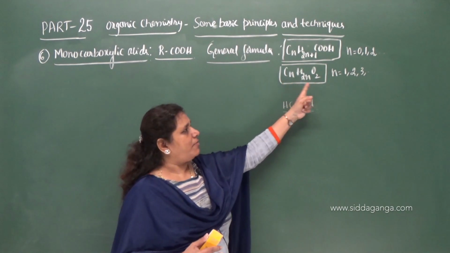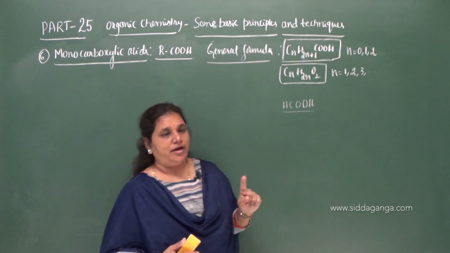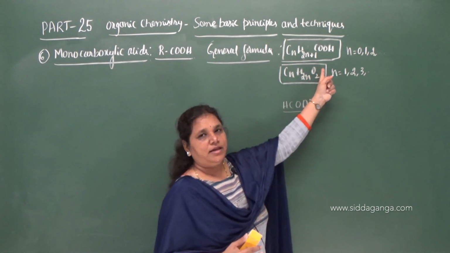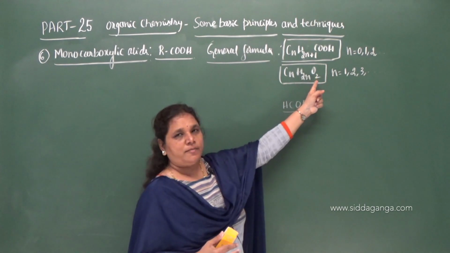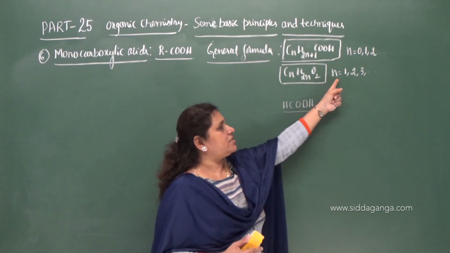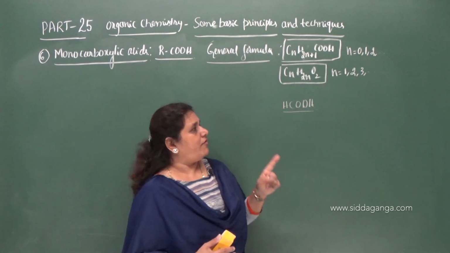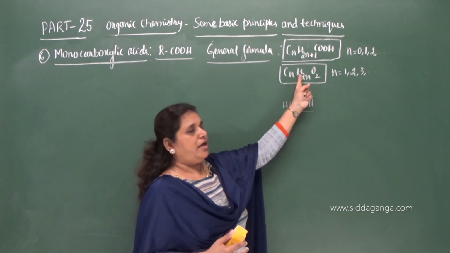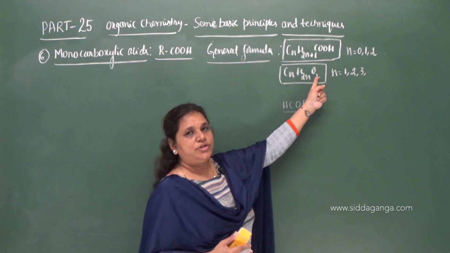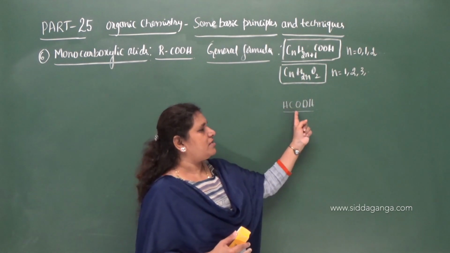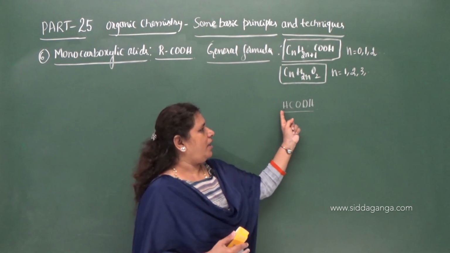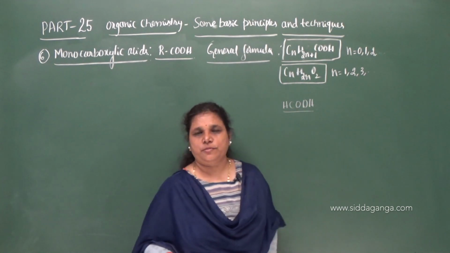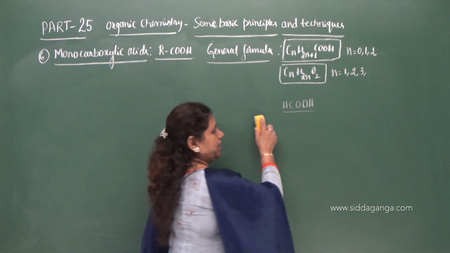If this is the formula, you have to give the value n=1, because here the functional group carbon is not separated out in the general formula, so it starts with the value of n from 1. If you give 1 here, C1H2O2. H2O2 means you can write it as HCOOH. So C1H2O2, you will get the first member of the carboxylic acid series.